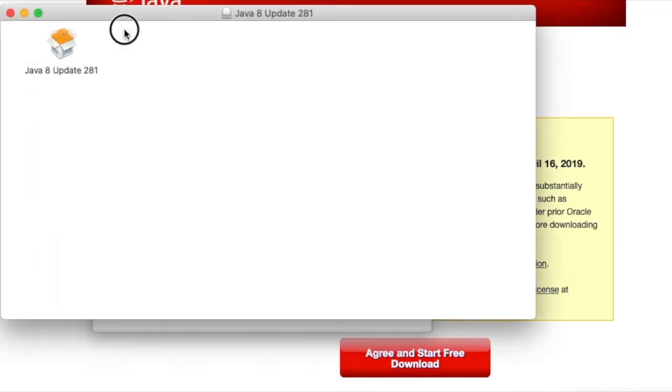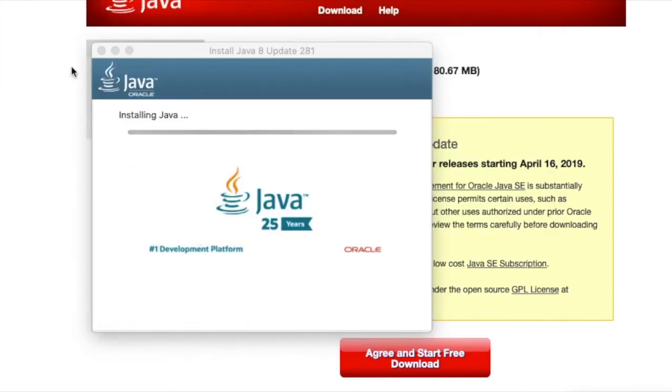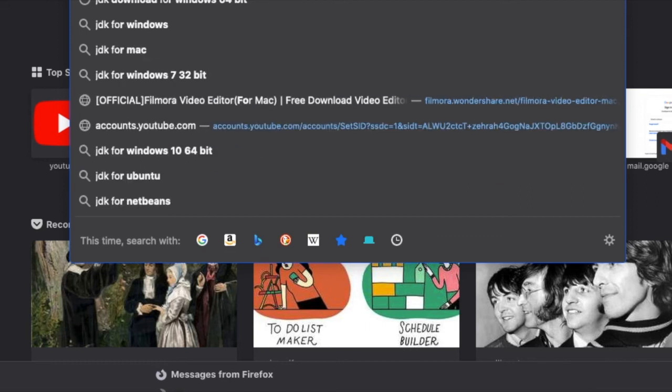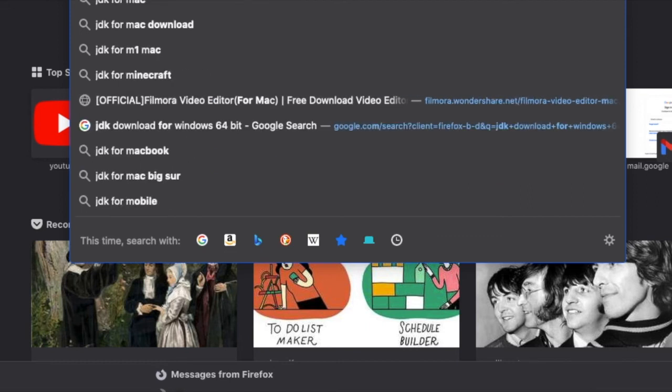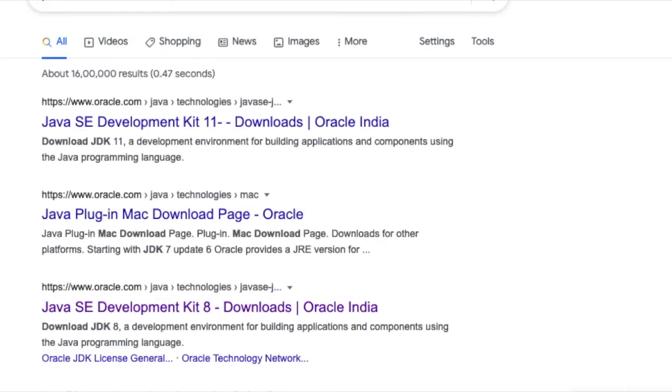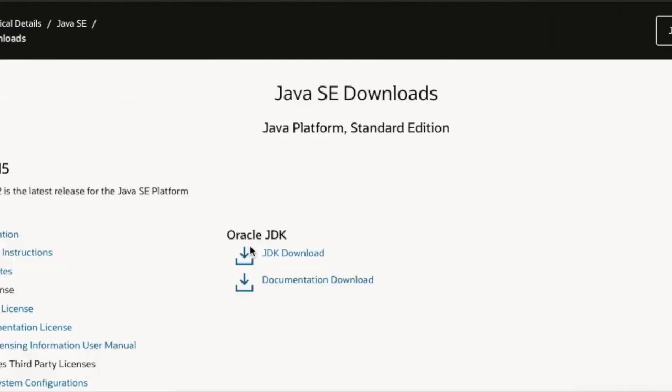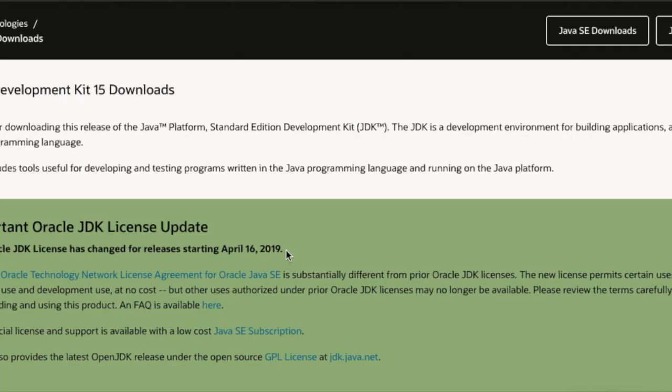So it is installing Java, and we will also install the JDK for Mac, so that the path setting will be easy. Here we got the JDK file. Let us download it. And the download has also started.